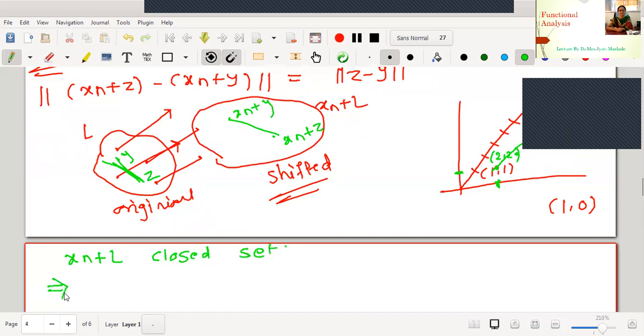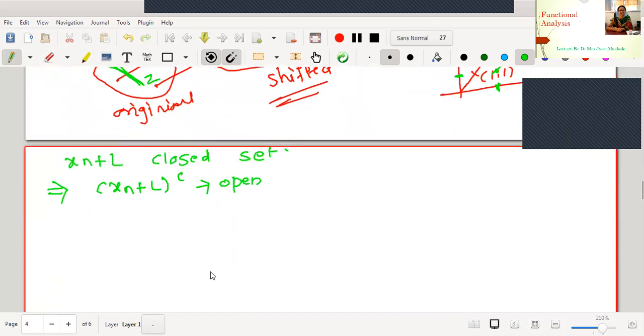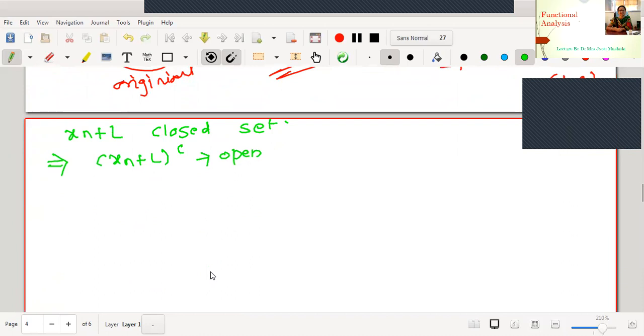If xn plus L is a closed set, what about its complement? May I say the complement is open? The complement is open. Right now, if the complement is open, we will just try to say that 0 is not an element of this set. 0 doesn't belong to xn plus L. How could it be now?